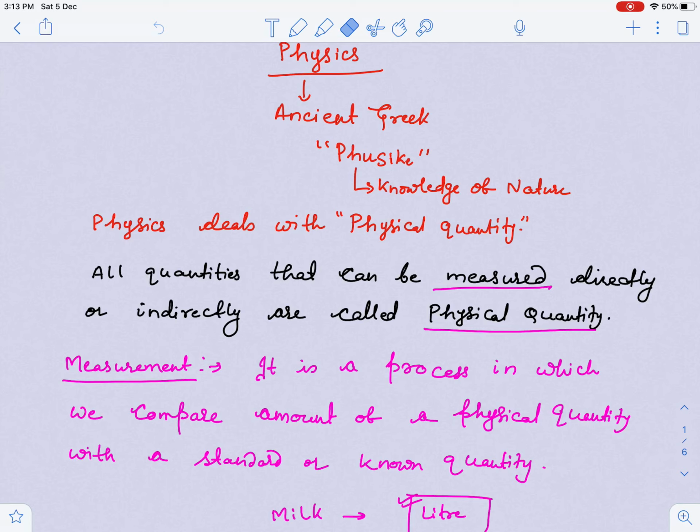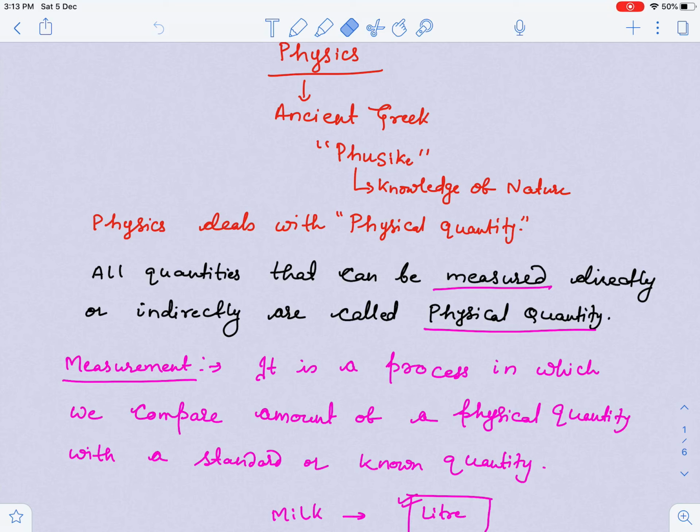Like if I say distance, you can measure the distance. Speed is also a physical quantity. Volume is also a physical quantity. So those quantities which can be measured directly or indirectly are physical quantities.